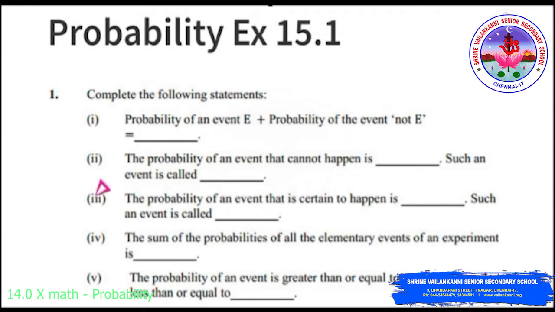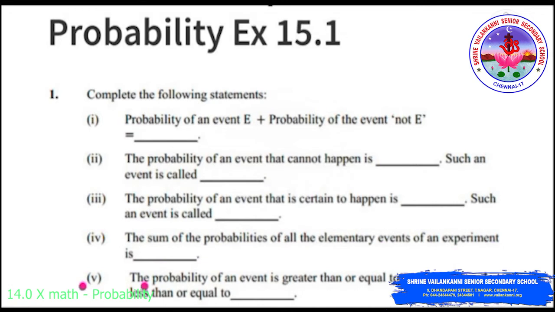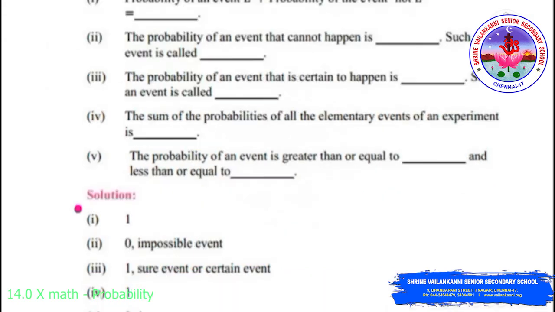Second one, the probability of an event that cannot happen is 0. Such an event is called an impossible event. Third one, the probability of an event that is certain to happen is 1. Such an event is called a sure event. Fourth one, the sum of the probabilities of the elementary events of an experiment is 1. Fifth one, the probability of an event is greater than or equal to 0 and less than or equal to 1. Answers for those fill-ups I have given down.